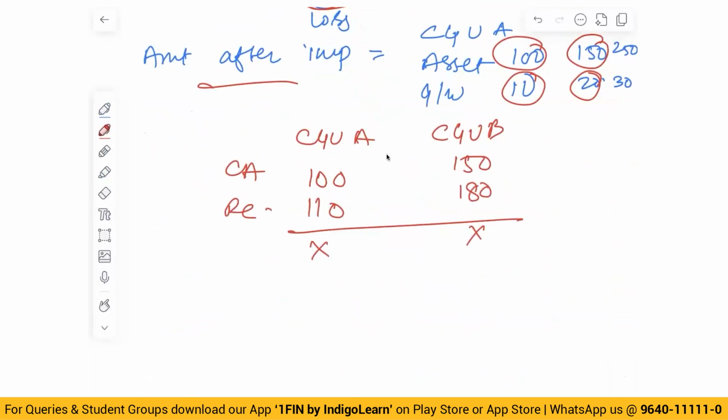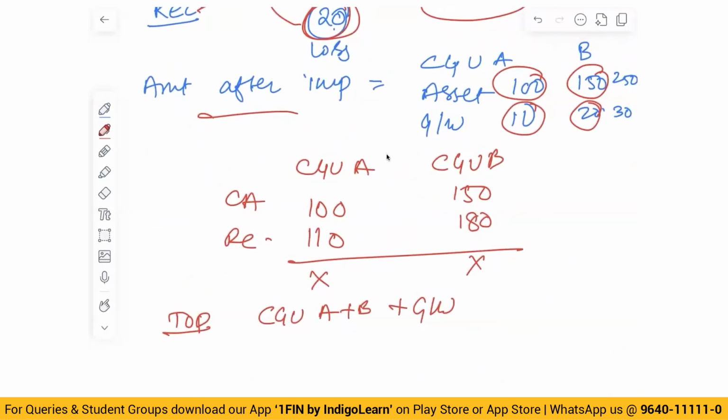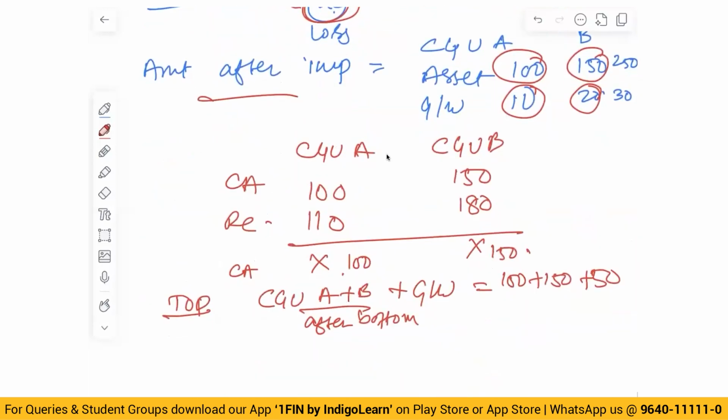Then you will combine all of this. You will go to the top level. You will take CGU A plus B plus goodwill. Because there is no impairment, carrying amount is 100 and 150. If there was impairment, you will take that carrying amount. Now, goodwill of A and B after bottom up testing is equal to 100 plus 150 plus goodwill of 50. So this becomes 300.